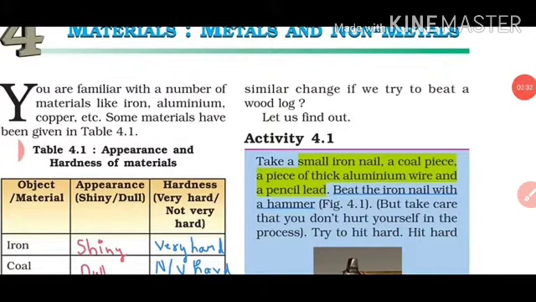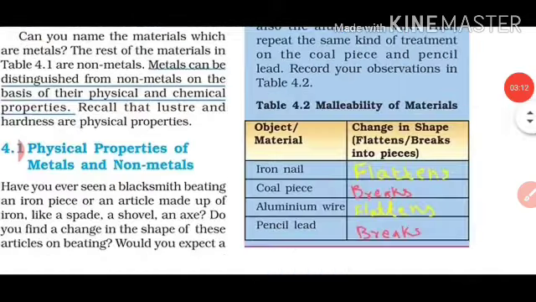For activity 4.1, what we need is one small iron nail, a coal piece, a piece of thick aluminium wire and a pencil lead. Now start beating all of these with a hammer. What will be the result? If you beat the iron nail, it will become a sheet, and if you beat a piece of coal, it will break. If you hit a piece of thick aluminium wire, it will become a sheet, and if you hit a pencil lead, it will break.